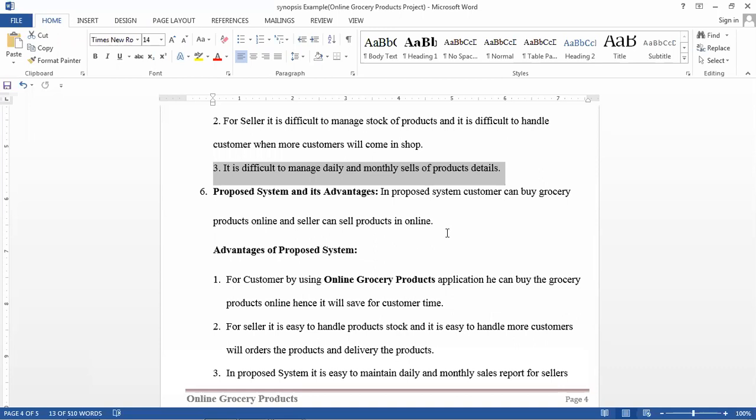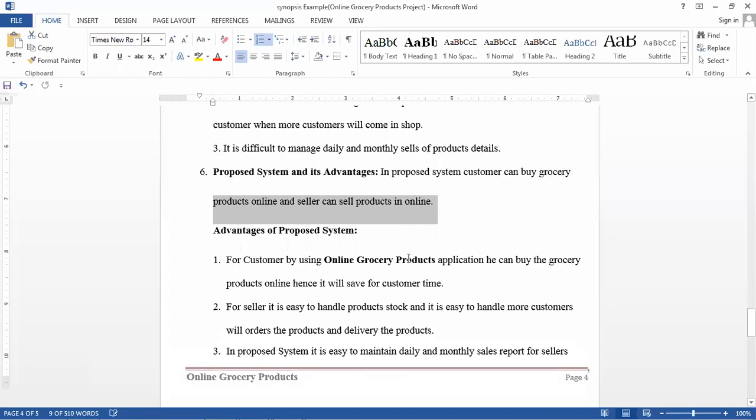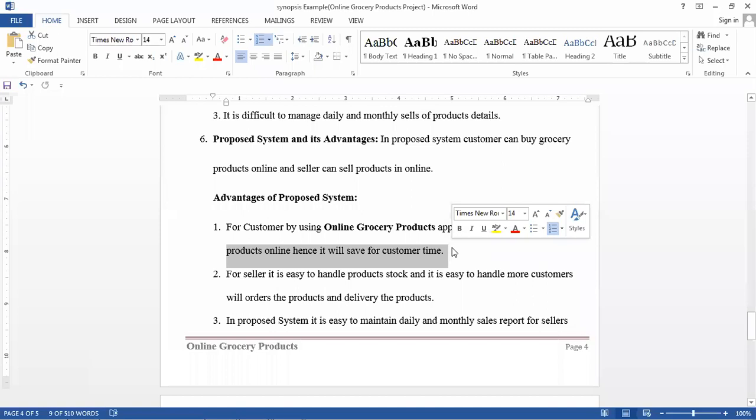See how it will be advantageous. In the proposed system, a customer can buy grocery products online and the seller can sell the products online. So that is the proposed system. What is the advantage here? By using the online grocery product application, the customer can buy grocery products online. Hence it will save the customer's time. You only have to go to the website and place the order. It will take 2 to 3 minutes to order.